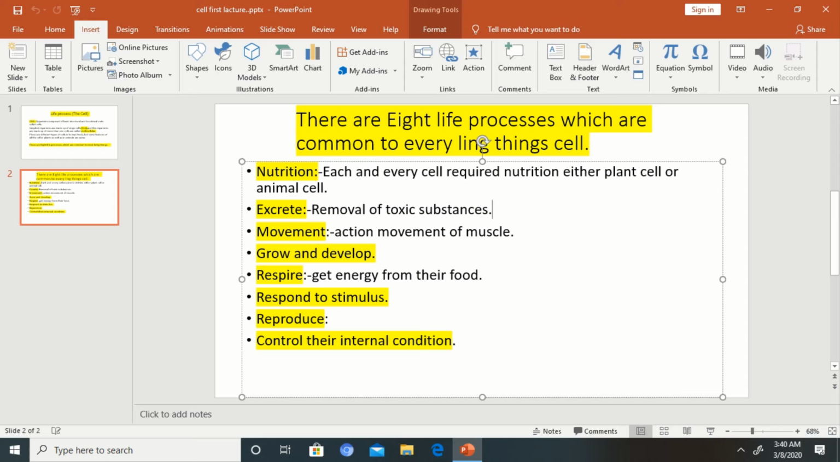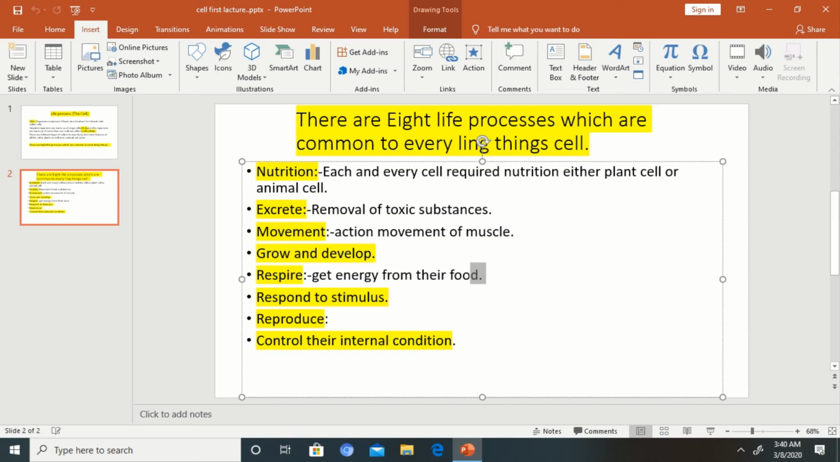Respire, get energy from their food. Every cell needs energy, which the cell gets from food.